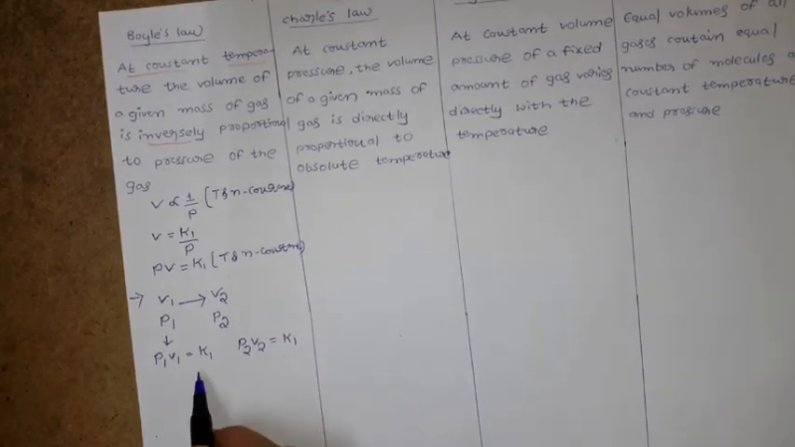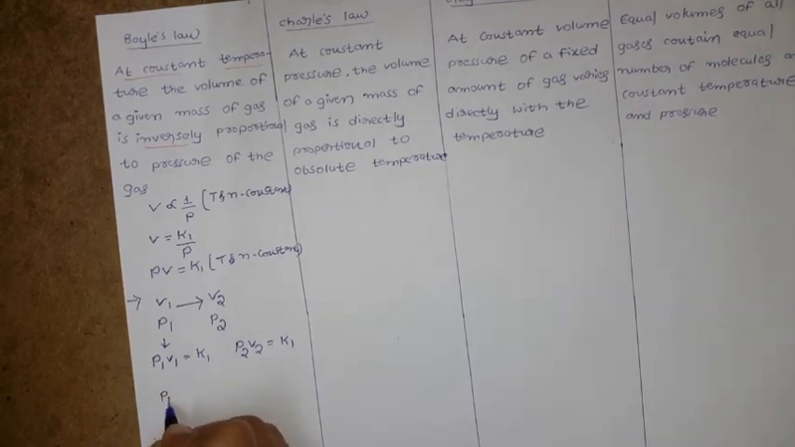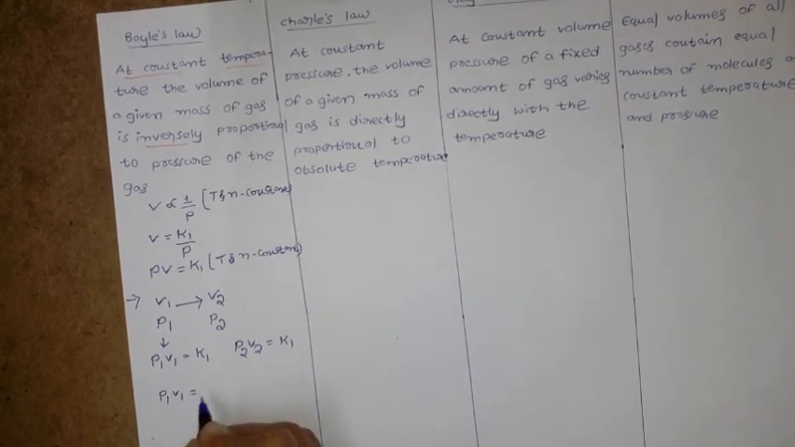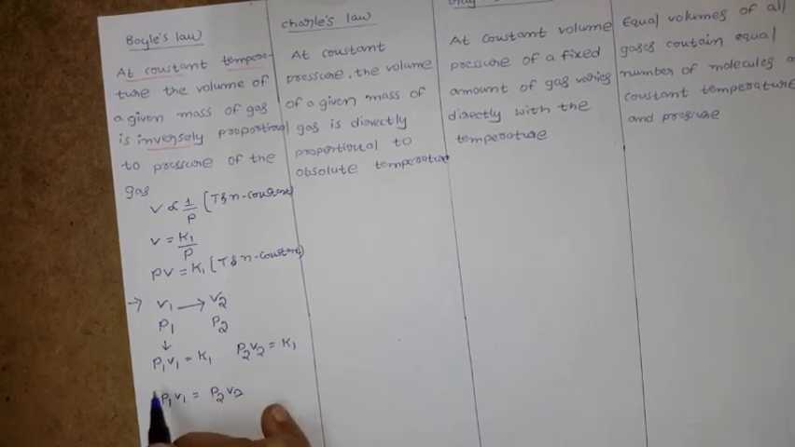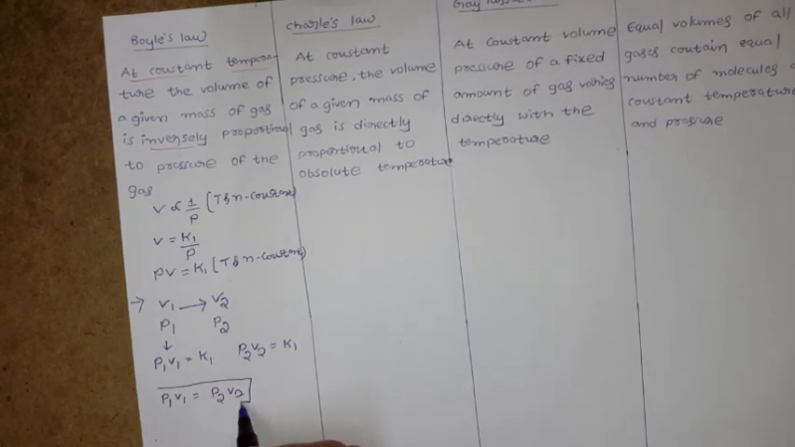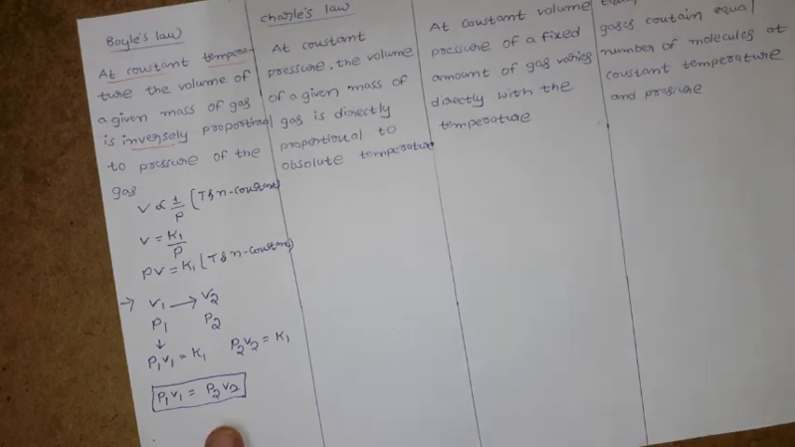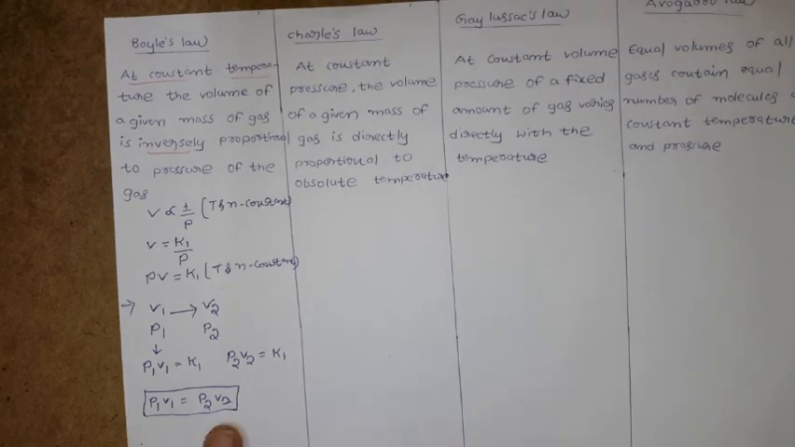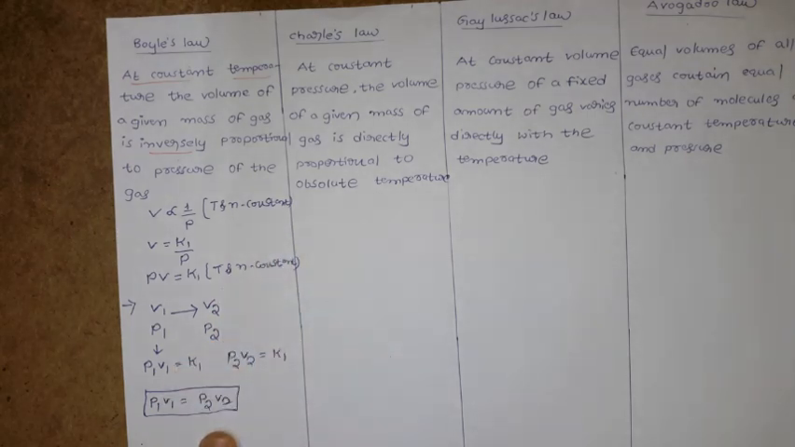So what happened? On both sides the constant is the same. So if I equate, P1 V1 equals P2 V2. This is the case when, at constant temperature for a given amount of gas, pressure and volume are going to vary, meaning we are going to use this formula for doing the problems. Okay, this is about Boyle's law.